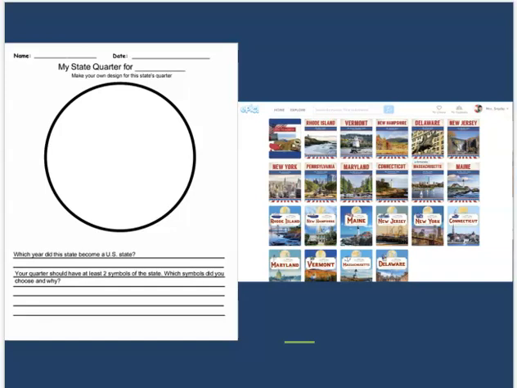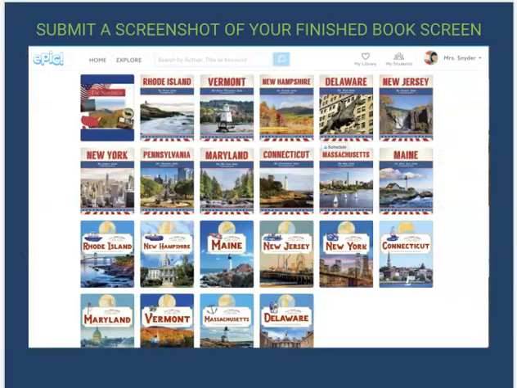So whichever state you want to learn more about, read a book on Epic about it. And then you're going to tell me, design your quarter. And then you want to answer what year the state became a state, and then explain why you have the symbols on there. You need at least 2 symbols on your quarter, and explain why you chose those symbols. And your last option is to read a book on Epic, and then in order to get credit for that, just screenshot that thing at the very end when it says you've finished your book.